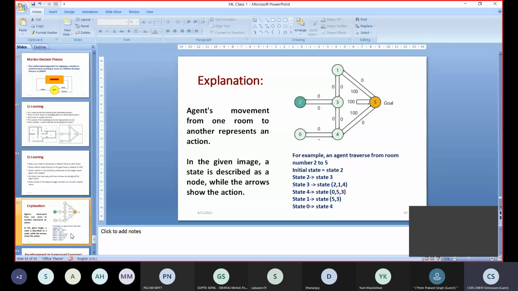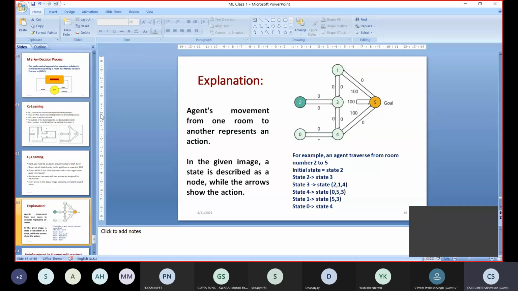You can see this figure. From room number 2, you can go to room number 3. You cannot go to any other room. And from room number 3, you can come inside room number 2. The arrow which goes from 2 to 3 is you going from room number 2 to room number 3. The arrow coming from 3 to 2 is you coming from room number 3 to room number 2. Whatever action you perform, you will get the reward 0.